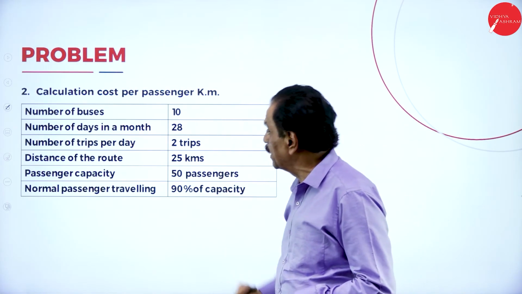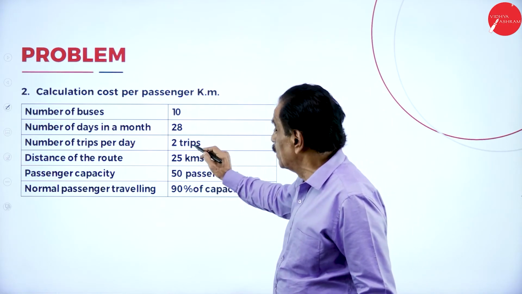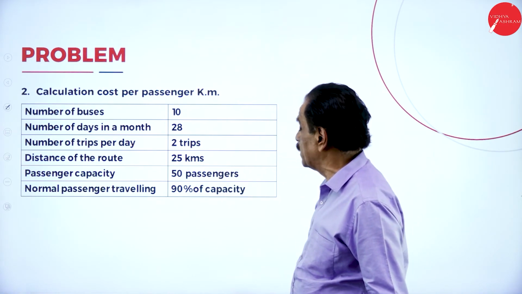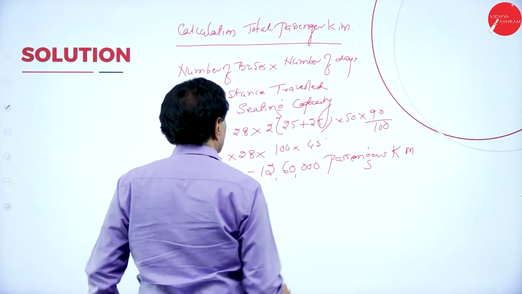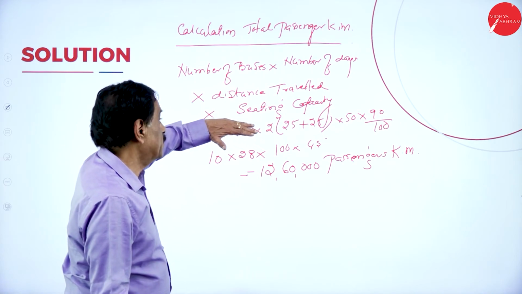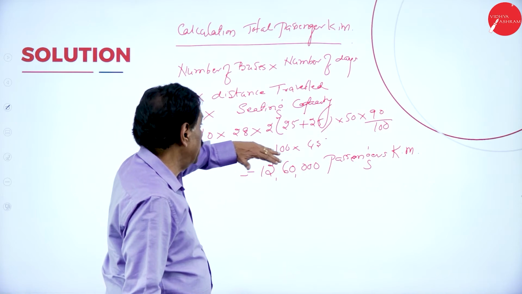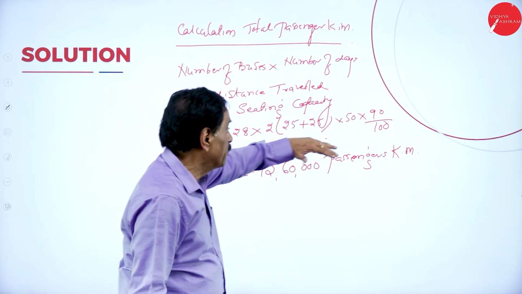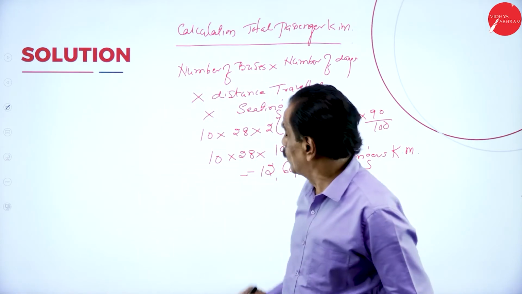Second problem. Number of buses 10, number of days in the month is 28, 2 trips of 25 kilometer, 50 passengers, 90% capacity. Number of buses into number of days into distance travel into seating capacity. Number of buses 10, days 28, distance 50 into 2 is 100, 95 occupied, 12,60,000 passenger kilometers.